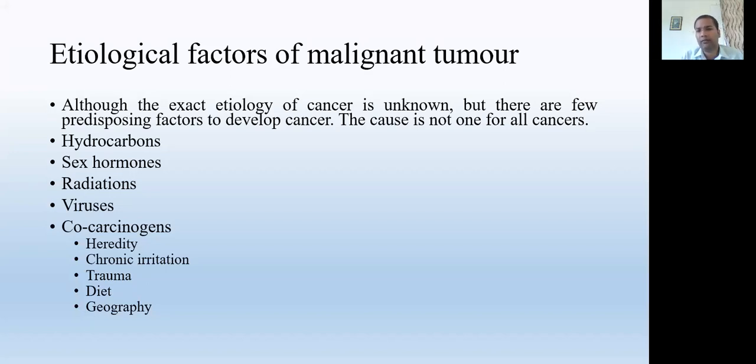So there is some geographical distribution, and the reason behind this may be the diet, the lifestyle, or some agents that are found in the water or the air. So there may be some other things associated with this geographical distribution of these types of malignant cancers. But some relations have been found. That's why we have these five types of co-carcinogen things.